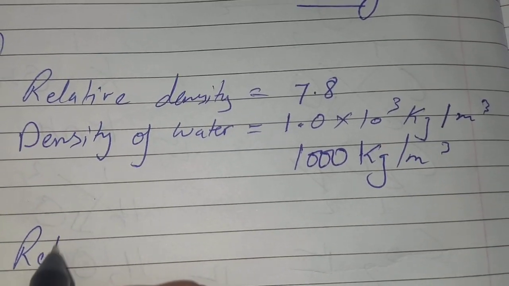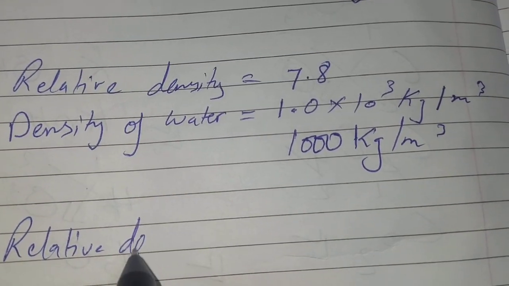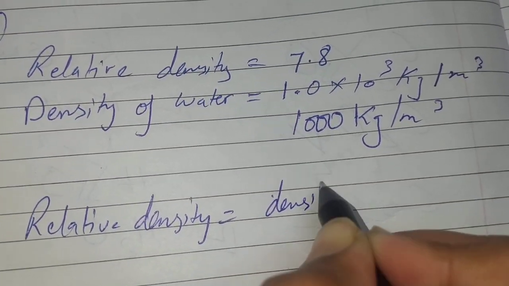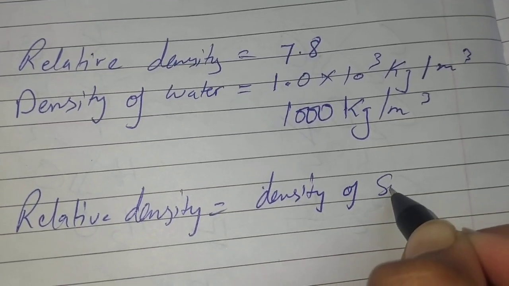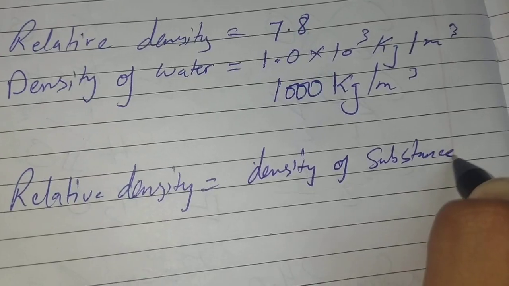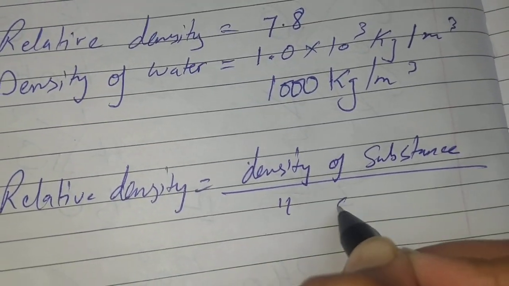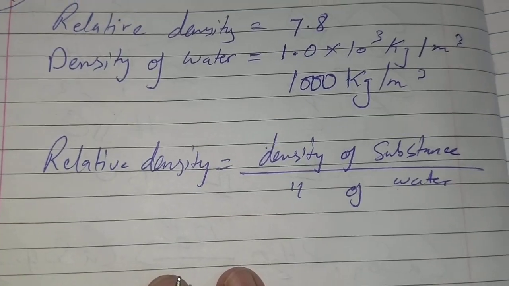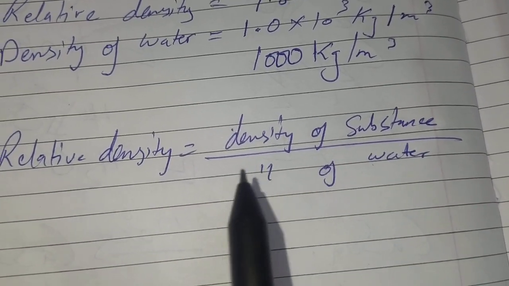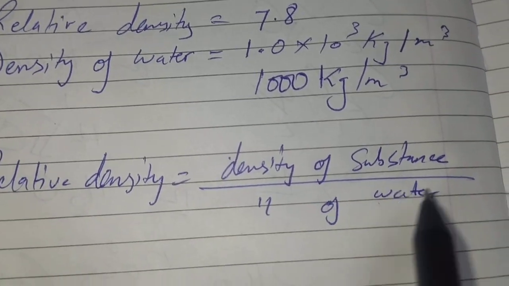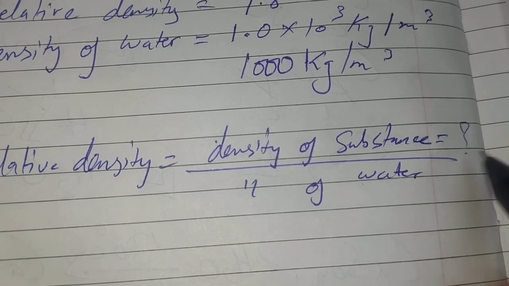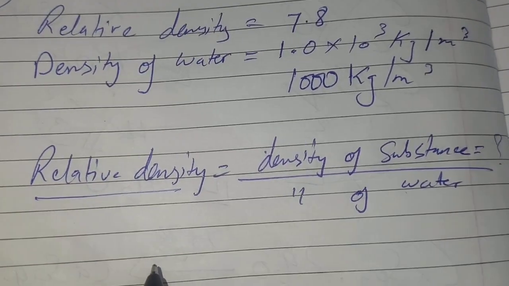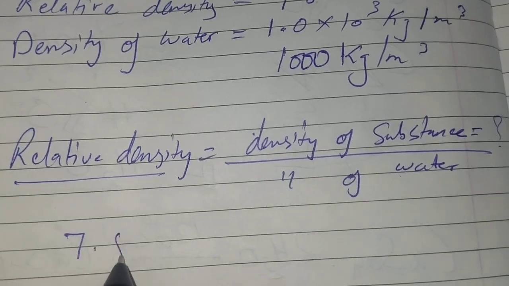The formula of relative density is equal to the density of the substance upon the density of water. We know that the density of the substance is x. We don't know the density, but we have the relative density in the question. The relative density is 7.8.